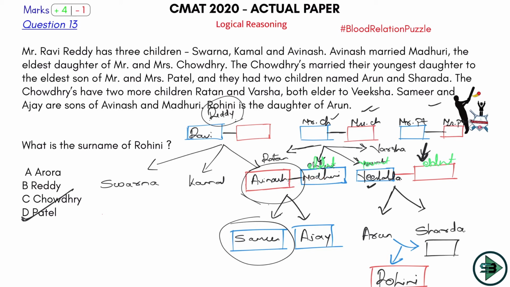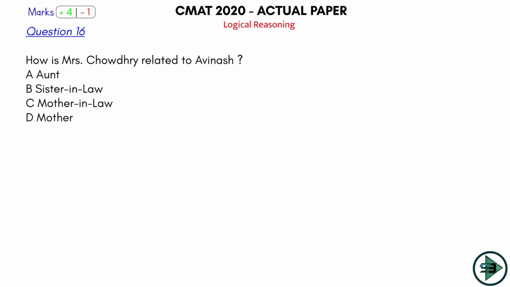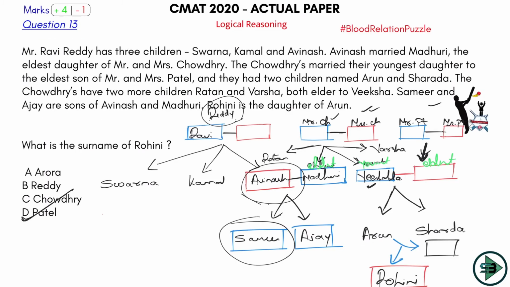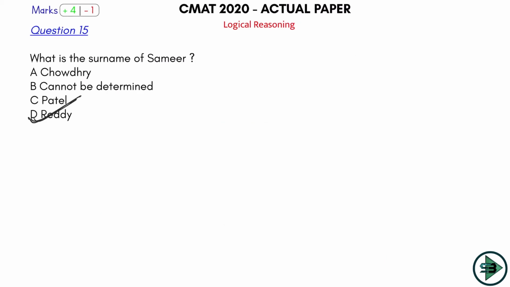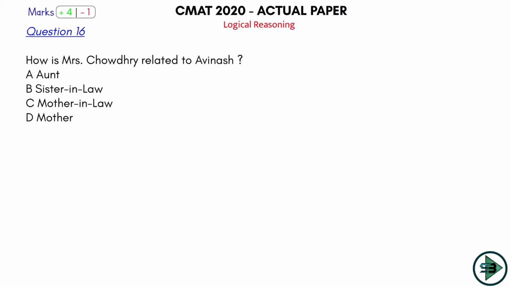So what is being asked now? Let's check it here again. How is Mrs. Chaudhary related to Avinash? Would be what? Mother-in-law. Okay, clearly. Avinash's wife's mother is Mrs. Chaudhary. So Mrs. Chaudhary is mother-in-law of Avinash. Okay, clearly I'll mark here option number C.